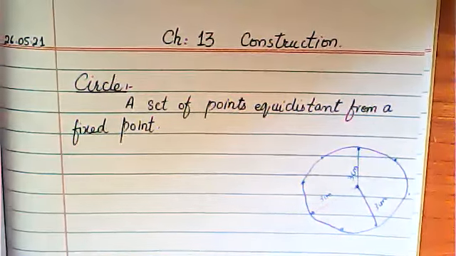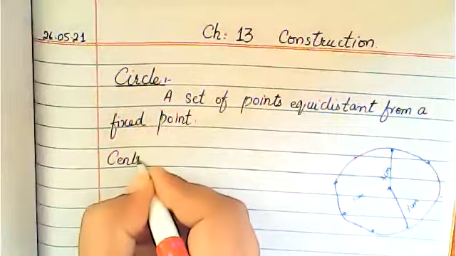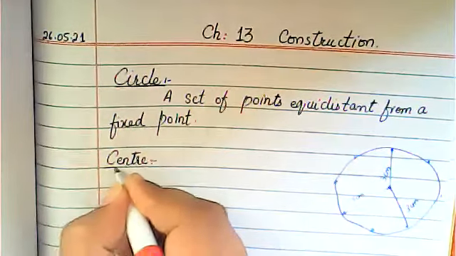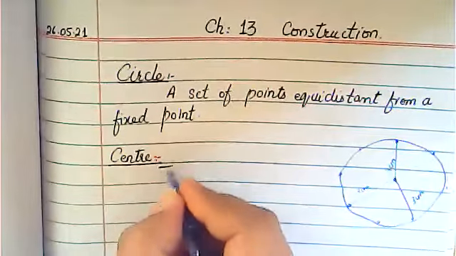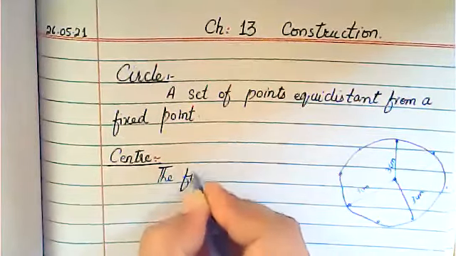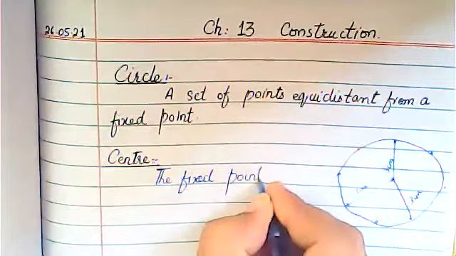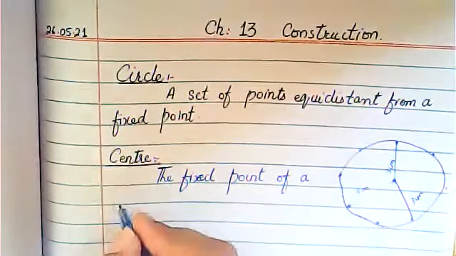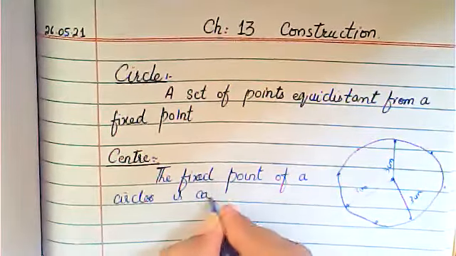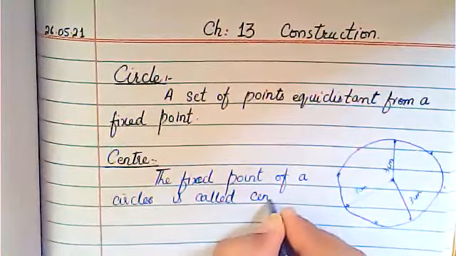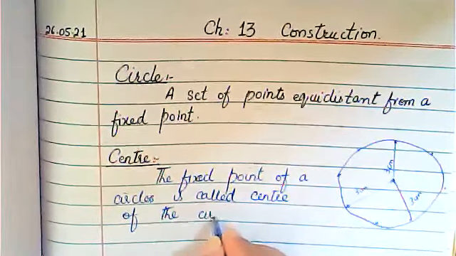Okay, now next is the center. What is a center? The fixed point of a circle is called the center of the circle.